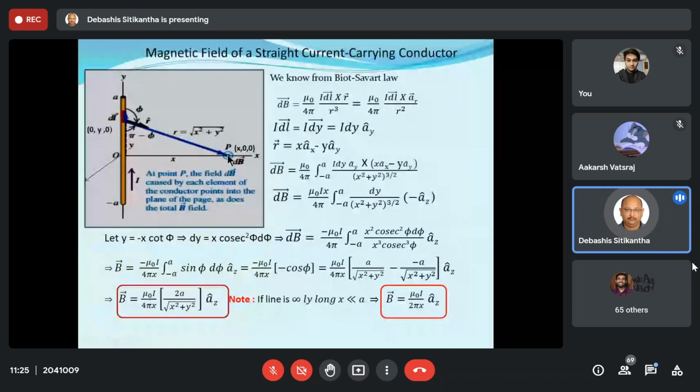I have to evaluate what is the magnetic field at the point P because of this current carrying conductor of length which is extending from -A to A. That is, it is having a length of 2A. So this is the scenario.